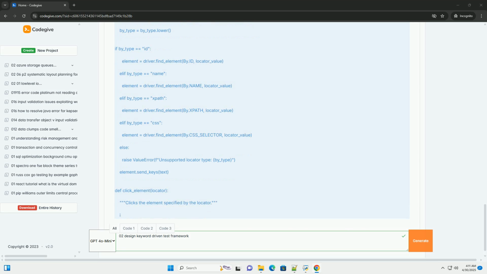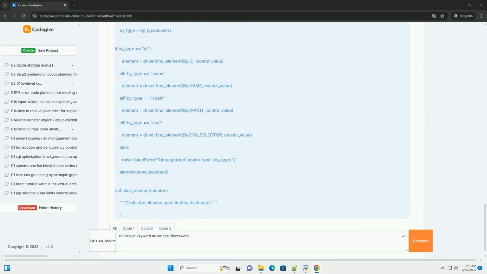You'll need to install Selenium, pip install selenium. Important notes about the keyword library. Locator strategy: the enter text, click element, and verify element text functions demonstrate how to use different locator strategies, ID, name, XPath, CSS selector, using Selenium. The locator string is split into by_type and locator_value. You should use appropriate locators based on your application's HTML structure.